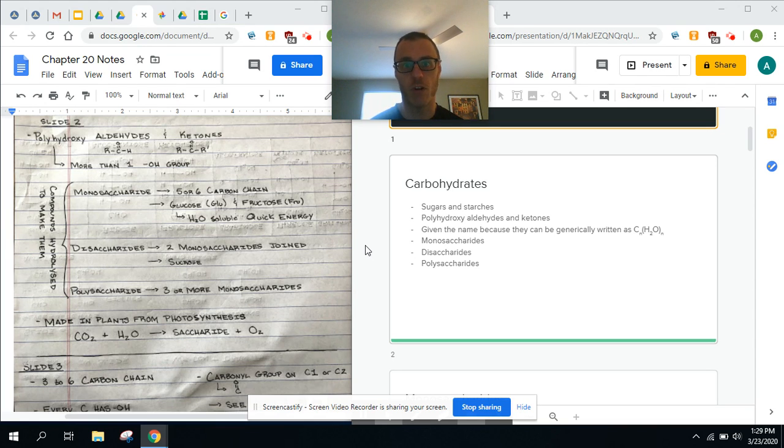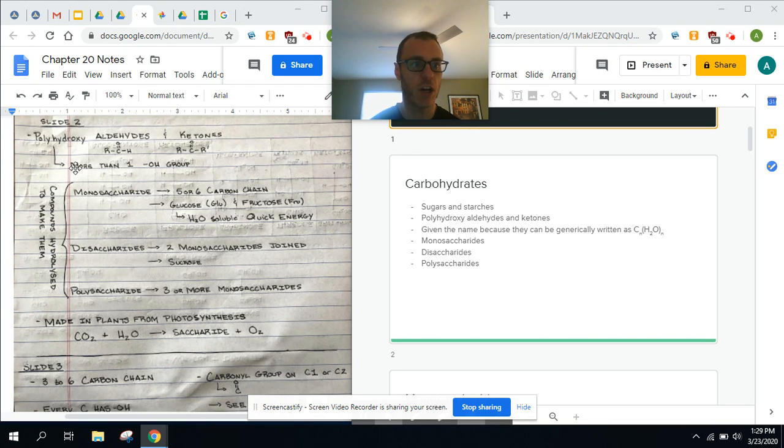Carbohydrates are called carbohydrates because they can be generically written, as you can see here, as CnH2nOn. And so what we're getting there is carbon that's hydrated. So it's carbon with the ratio of hydrogen to oxygen like water has. There's a couple ways we talk about these. We have monosaccharides, disaccharides, polysaccharides, and you'll see what we're talking about there. I'll go over those pretty extensively.